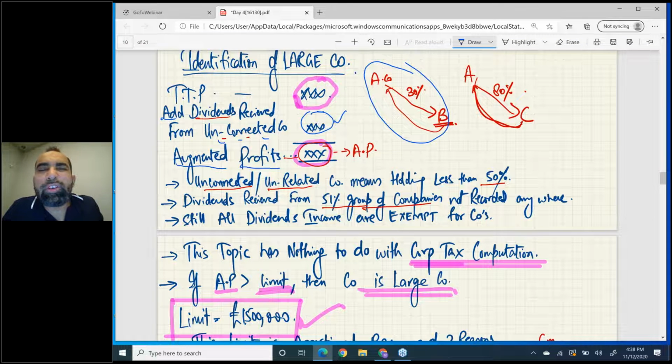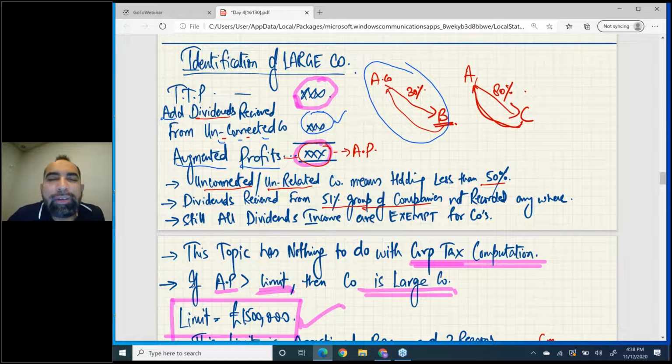In short we call it AP. Sir, what is the use of this AP? This AP will be used in deciding whether this company is a large company or a small company.